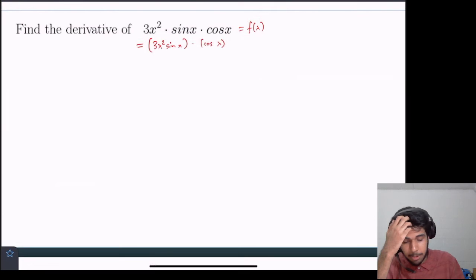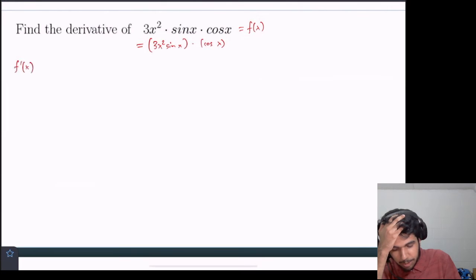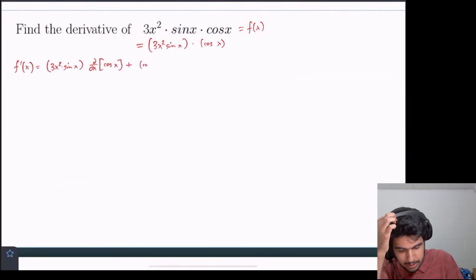Now we'll use the product rule on these 2 terms. So f prime of x equals 1 (3x squared times sine x), 1d2, that's the derivative of cosine x, plus 2, which is cosine x, d1, which is the derivative of 3x squared sine x.